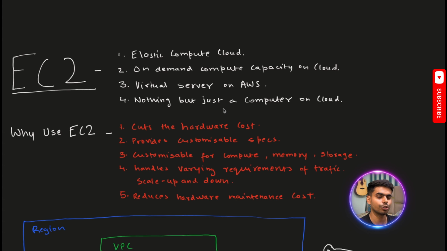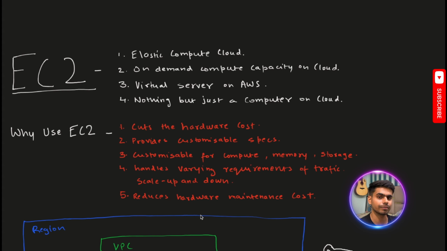So why do we use EC2? We use EC2 to cut hardware cost, and it also provides you a lot of customization, where you can customize compute, memory, and storage. It also handles the varying requirements of users. For example, you need a host which can suddenly scale up or scale down. And in this way, it also cuts your maintenance cost.